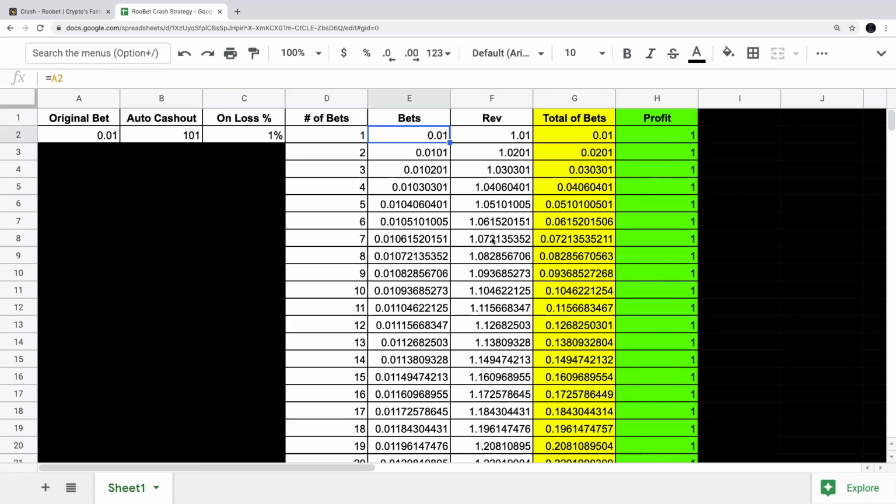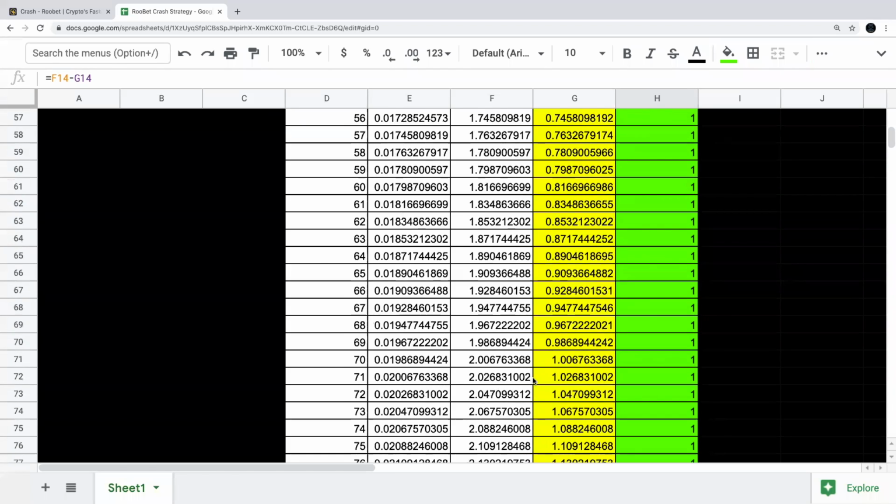So now if you're looking at the strategy, you might notice something really weird. In this profit column over here, every one of the numbers is 1. So no matter when this bet hits, whenever the rocket gets up to 1.01, no matter what bet it's on, you're going to be making exactly $1. Which is really, really cool.